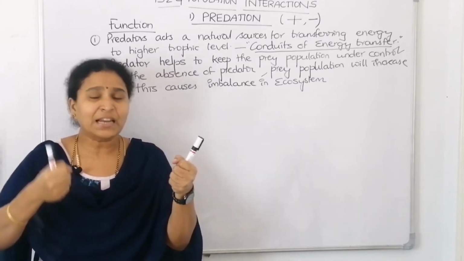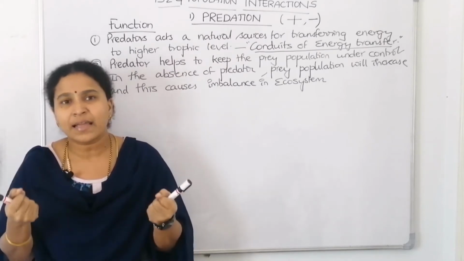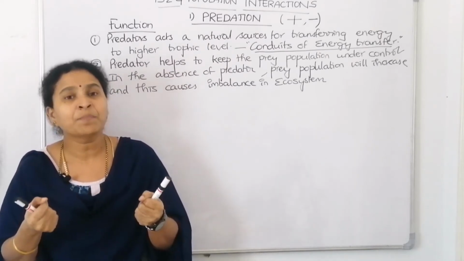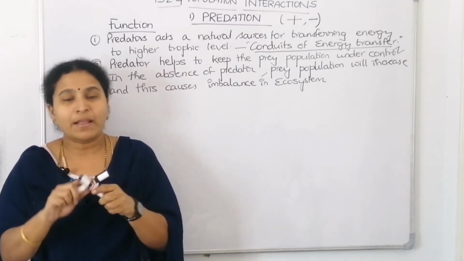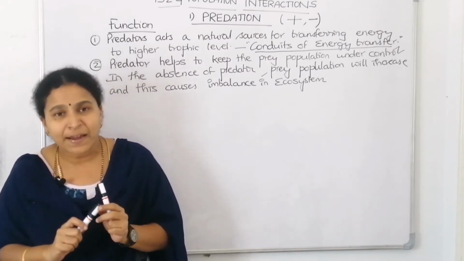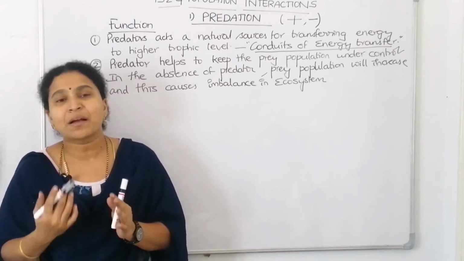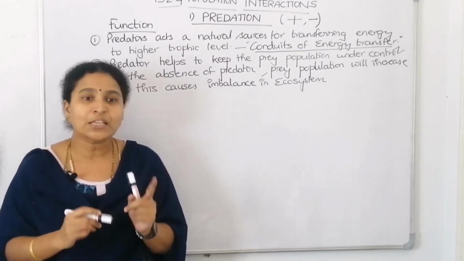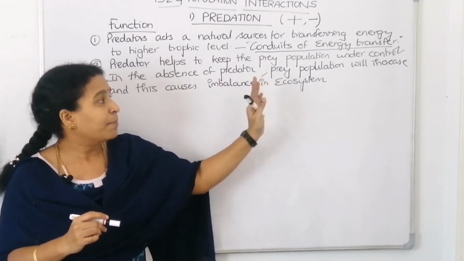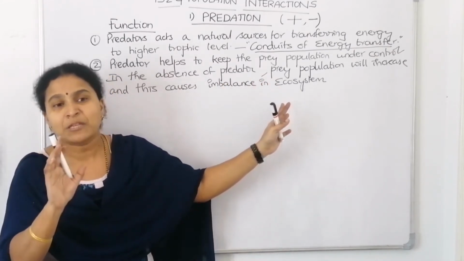Will this person get it, or this person get it, or will it tear at the center? It will tear at the center. No one got it. Like that, when the prey population is more and they are fighting with each other, then what happens? They will become extinct. They will die. So this is the experiment which tells that the prey population should be kept under check, which means predators should be there.